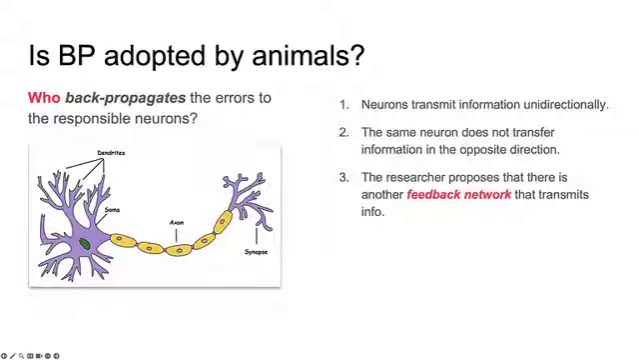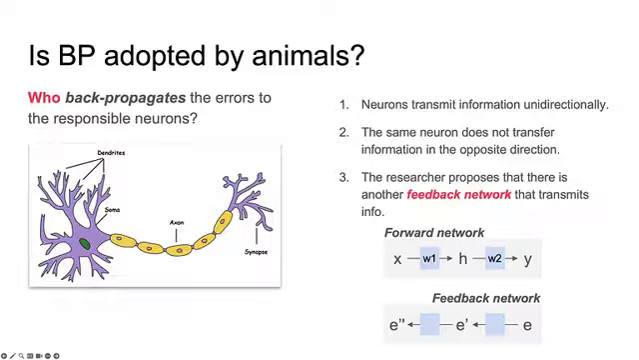Basically, neurons transmit information unidirectionally. The same neuron does not transfer information in the opposite direction. The researchers propose that there is another feedback network that transmits information. For example, there should be a feedback network.